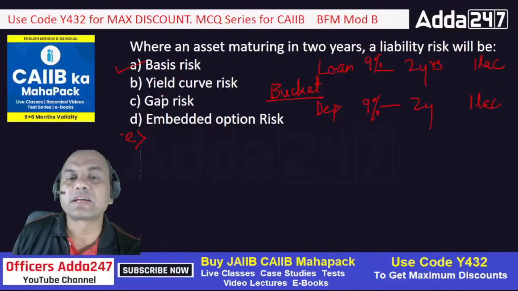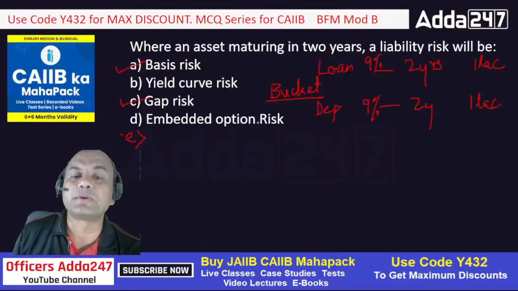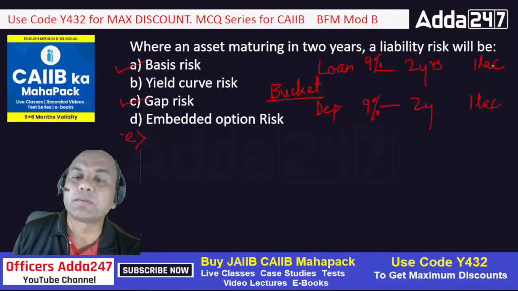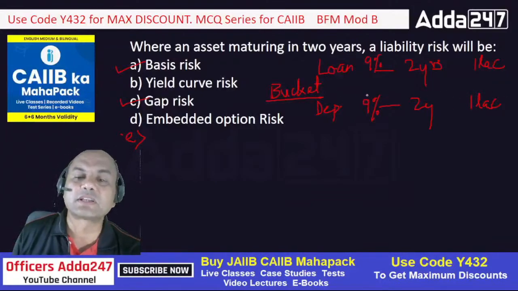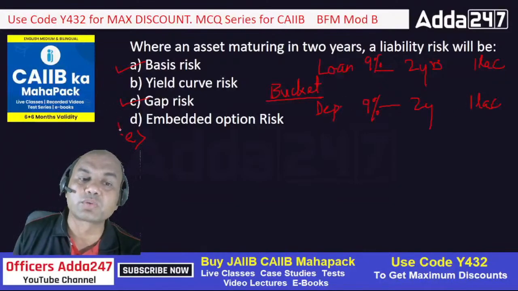Gap risk means the gap between the assets and liabilities. So that can also be faced. Embedded option risk: embedded means what? The person who is having the loan may come back and give back the loan, or the depositor who is having a deposit for 2 lakhs can come back to me anytime and tell me, okay, I don't want your deposit, take this FD money back and give me my money back. So this is also true.